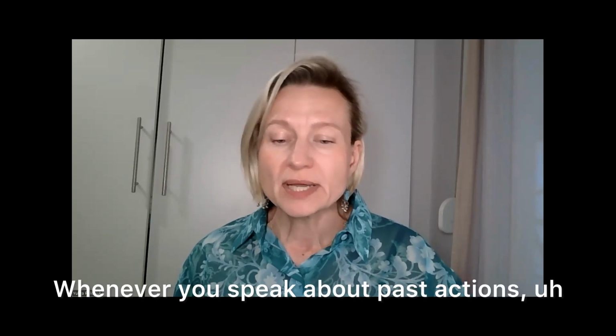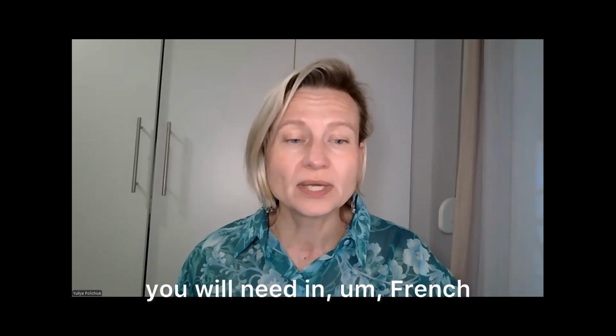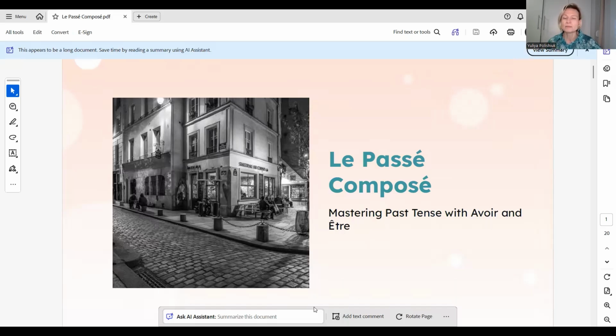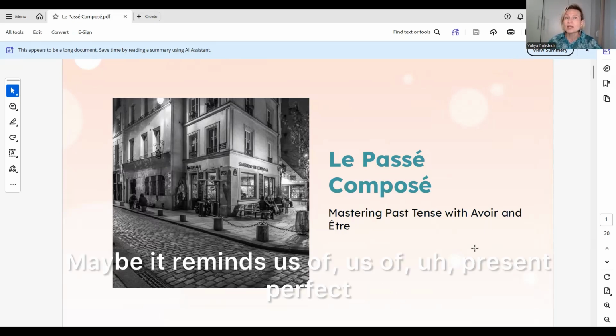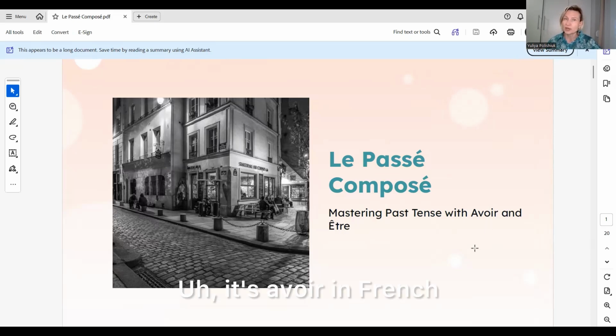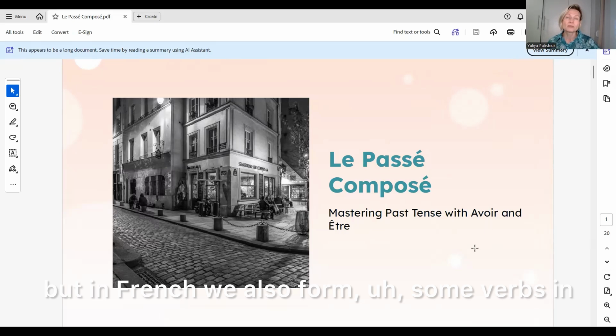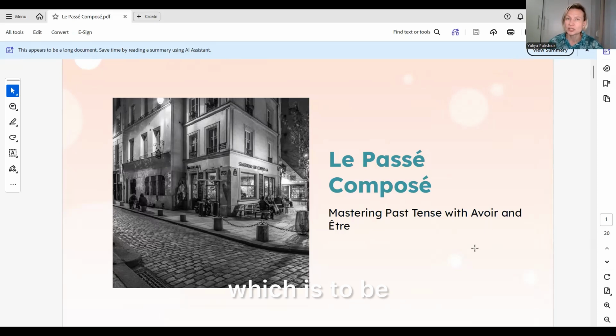Whenever you speak about past actions, for example, what you did yesterday, you will need to use Passé Composé in French. This is the tense, and it is formed with two verbs, avoir and être. Maybe it reminds us of present perfect, but in English, present perfect is always built with the verb have. It's avoir in French, but in French we also form some verbs in some cases with the verb être, which is to be.